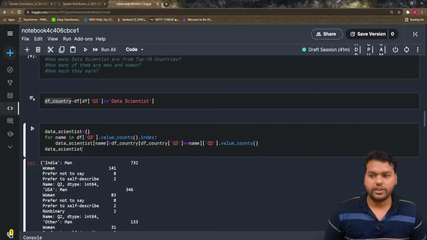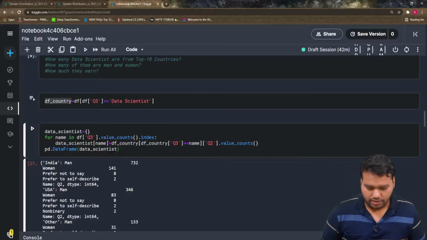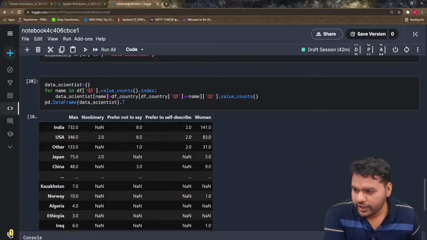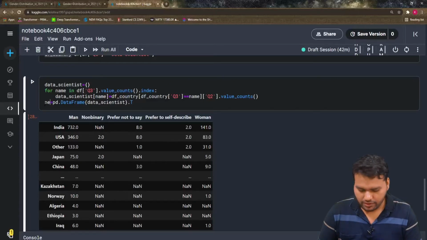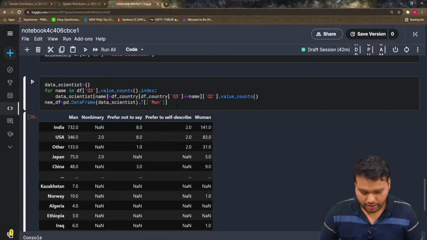Same for the other countries, we have the big dictionary. So converting this dictionary into a data frame is very simple. We'll do pd dot data frame, and take the transpose. We are going to give the new name of this data frame, that is new df. We have new df, and I'm only going to choose the men and women from here.